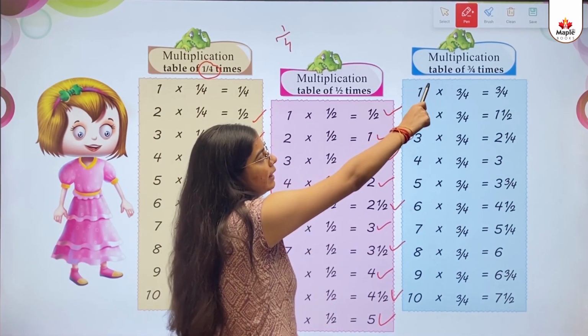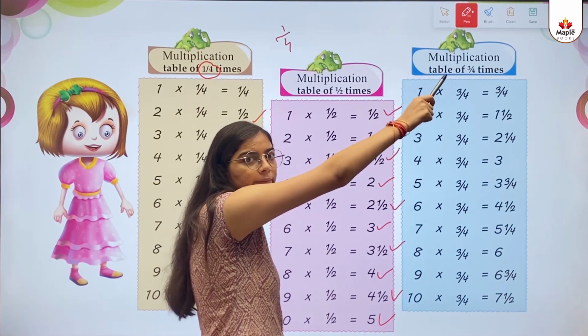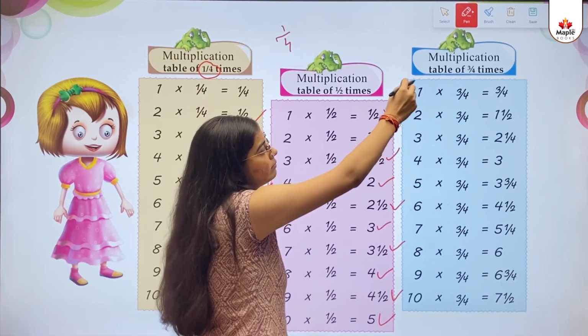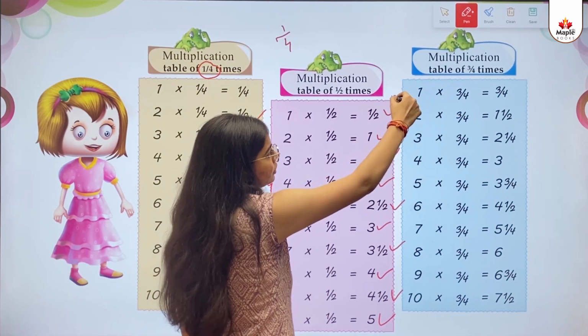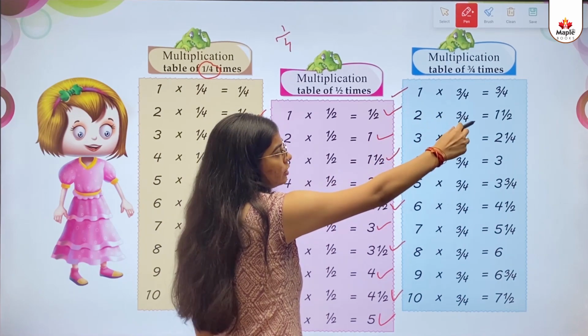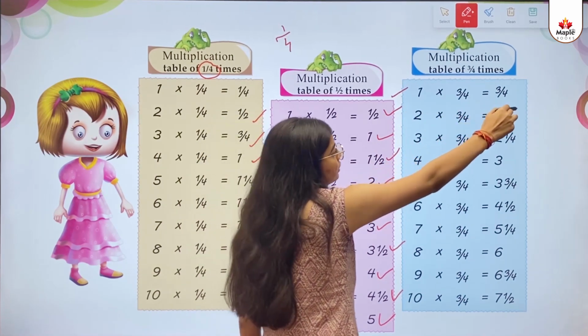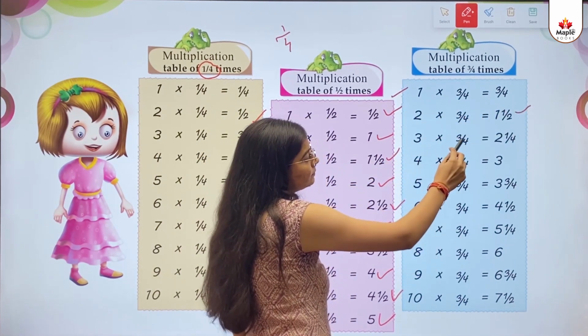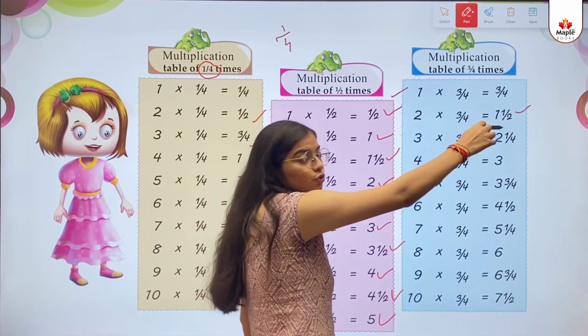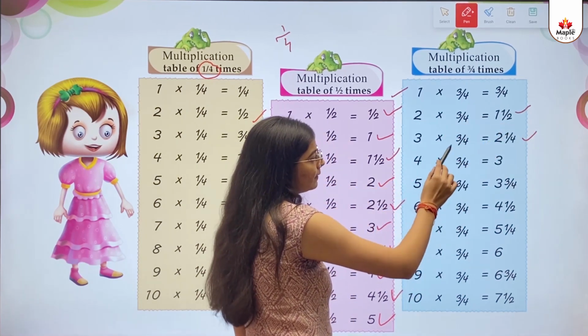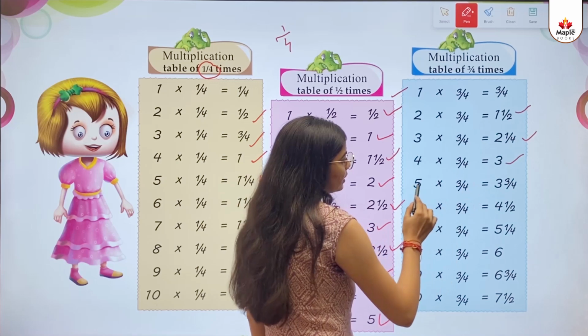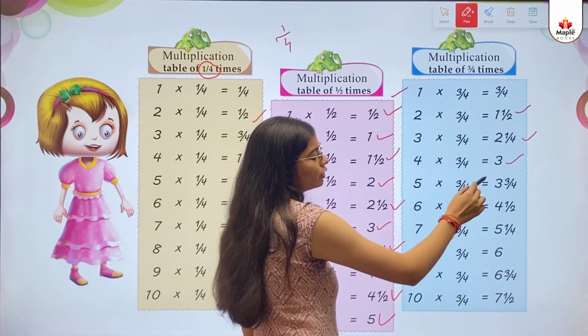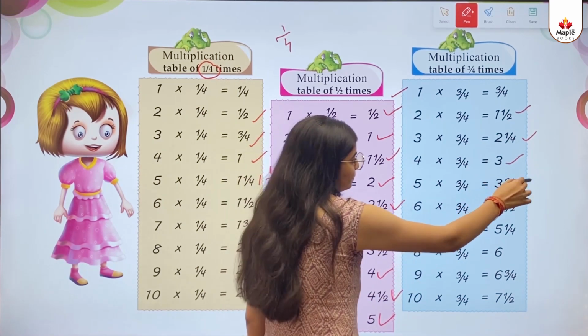Then multiplication table of 3 by 4 times. 1 multiply 3 by 4 equals to 3 by 4. 2 multiply 3 by 4 equals to 1 by 2. 3 multiply 3 by 4 equals to 2 1 by 4. 4 multiply 3 by 4 equals to 3. 5 multiply 3 by 4 equals to 3 by 4.